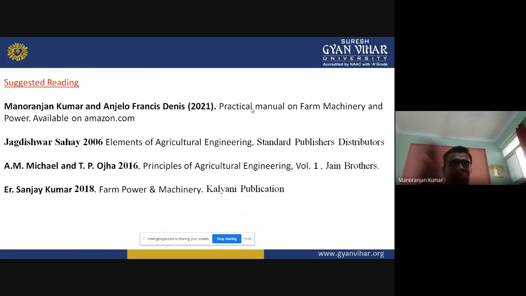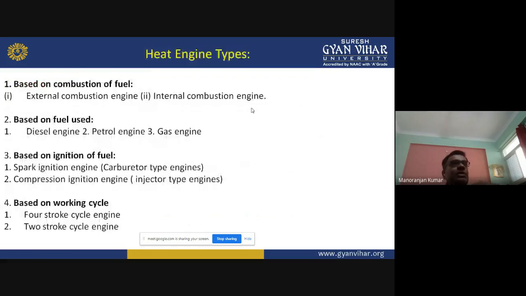Now let us start the main topic, the heat engine types. So what is a heat engine?